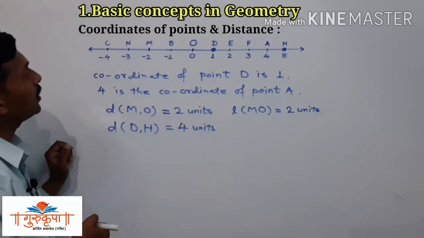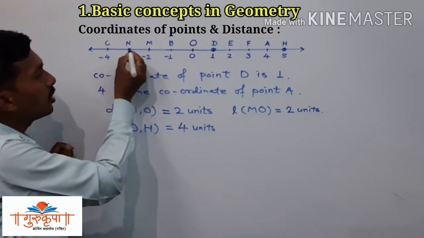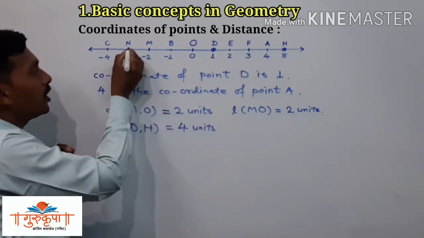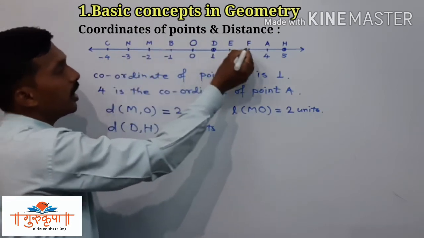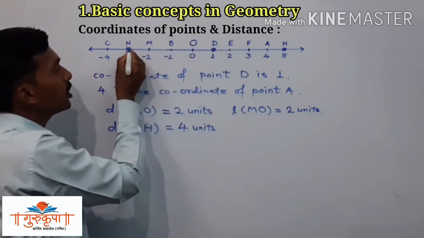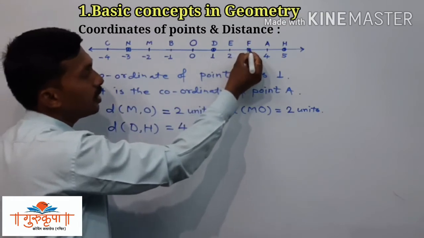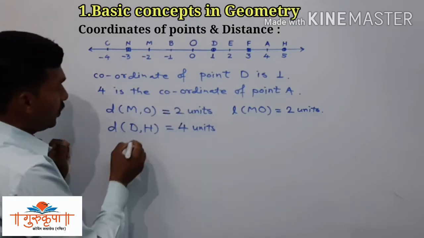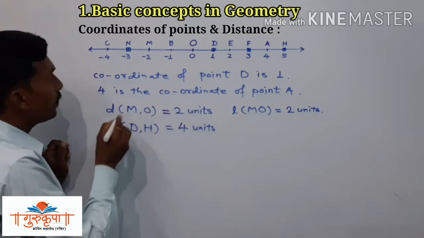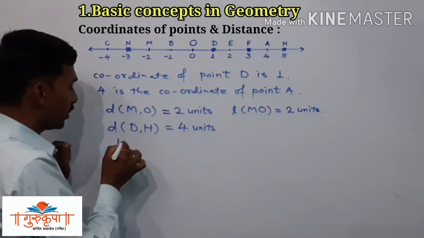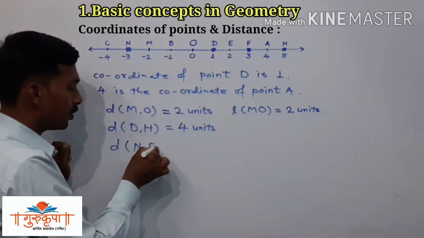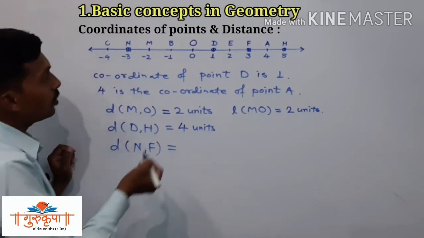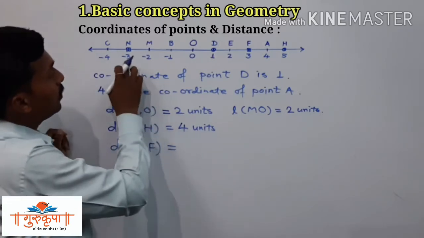Now suppose you have to write the distance between the points N and F. You have to tell me how much the distance is between the points N and F. Now we have to observe and you have to write the answer. Here you can write distance NF, or you can represent it as distance FN. So how much distance is between the points N and F?